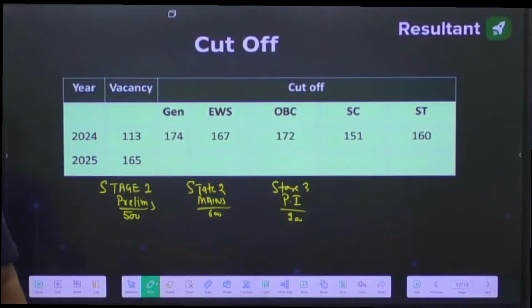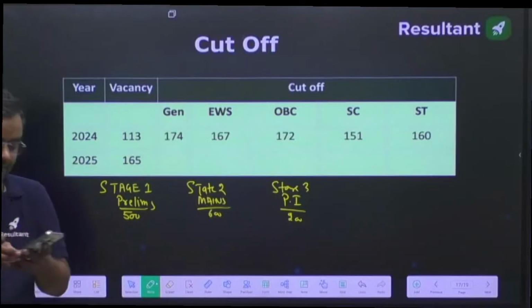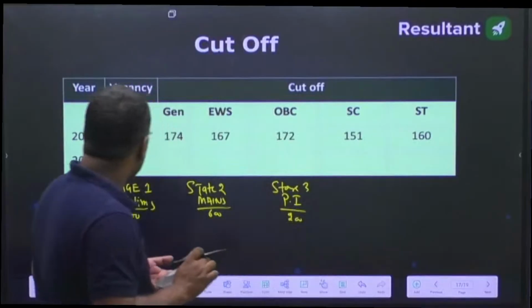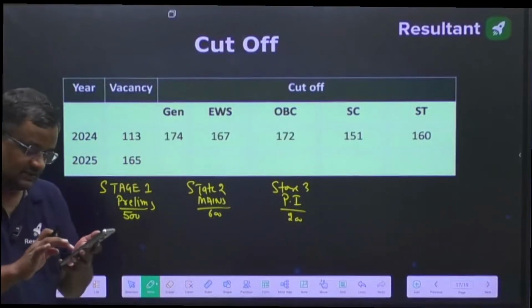Now, if I tell you the number of people who will be going into stage 2, that is the mains examination, it is approximately 12 times the number of seats. So let me calculate that. Total 165 seats are there. This is the tentative seat count.